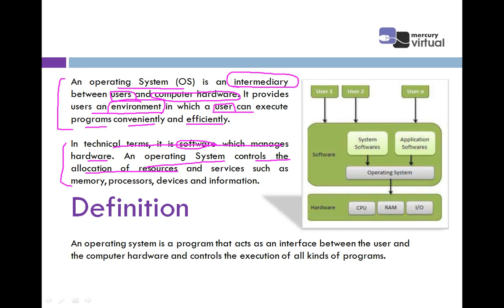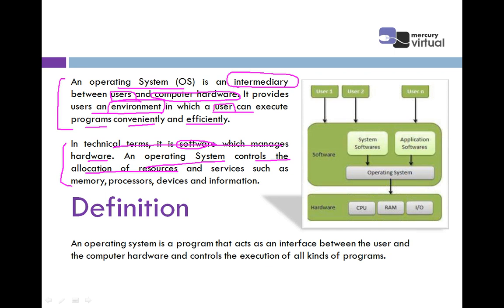All these things are required by the processes. So allocation of resources means properly allocating different resources to different processes so that the CPU does not sit idle. Idle means there is no work for the CPU.